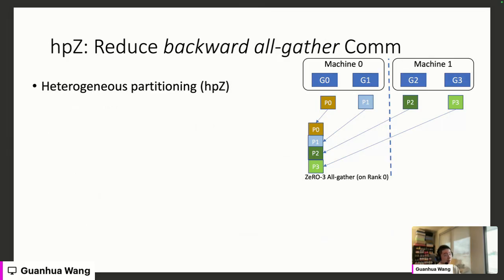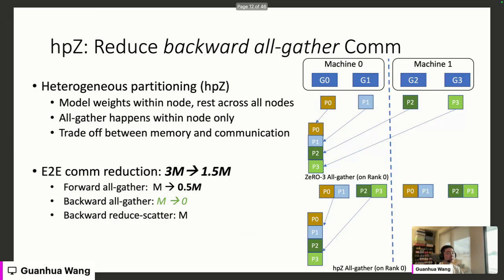The second component is called HPZ, which is short for heterogeneous partitioning in ZeRO. This is trying to reduce the backward all-gather communication volume. In vanilla ZeRO stage 3, we split the full model across all the GPUs in use. So when we do all-gather, it triggers all the GPUs to communicate. But in this HPZ module, we hold a secondary model replica within each machine, such that when we do the backward all-gather, it only happens within a machine, not across machines.